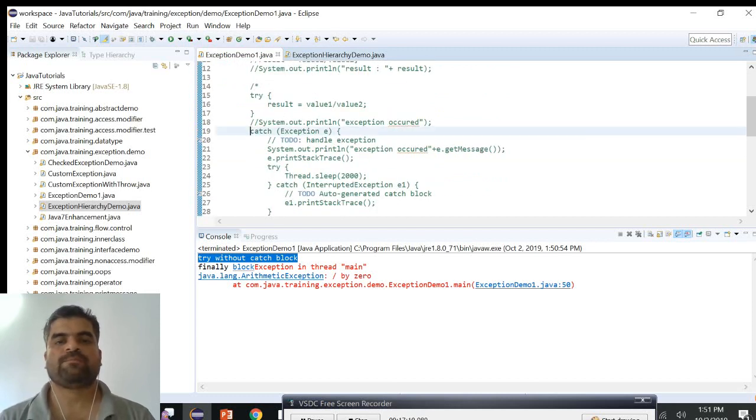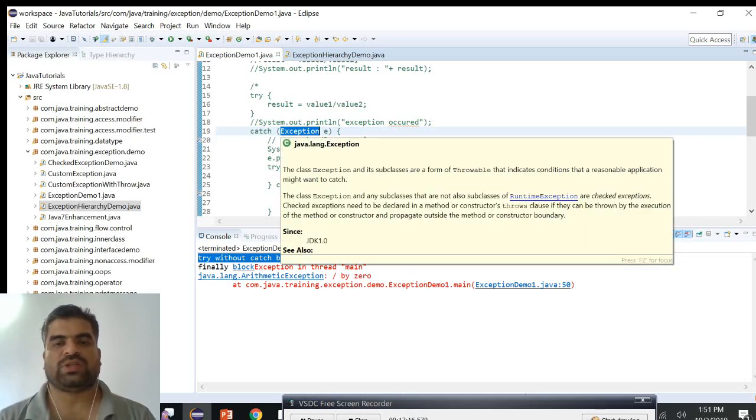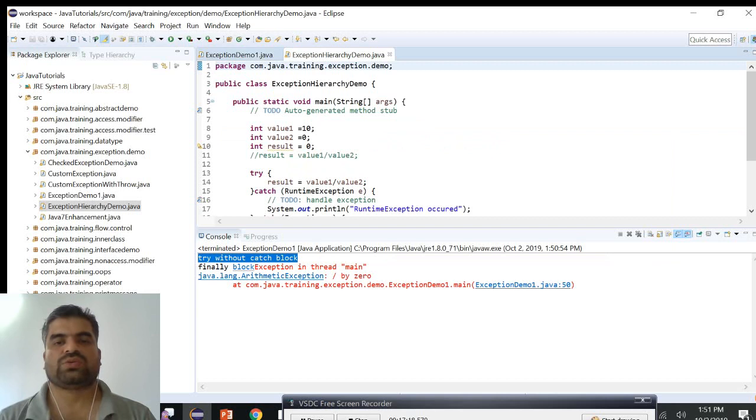Okay, so here we see that we generalize the exception, correct? We are used to the Exception class, which is the top class, or we can say the parent class of all the exceptions in a general way.